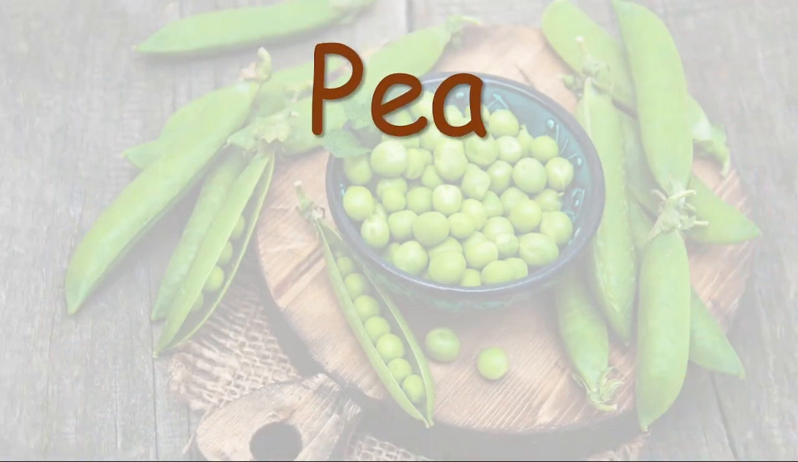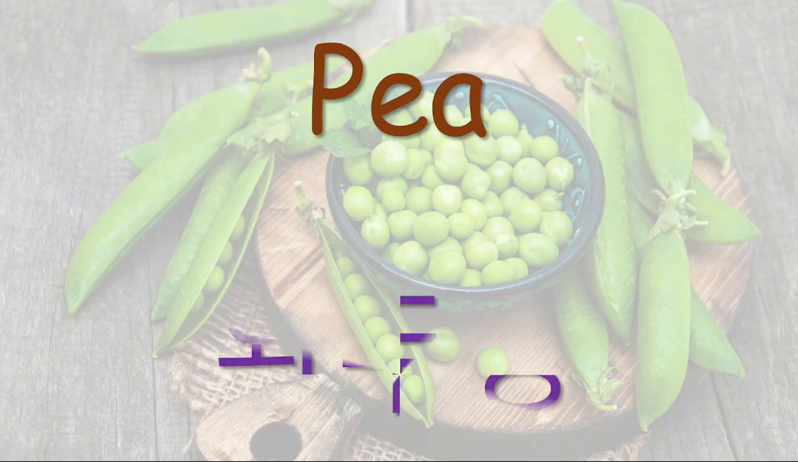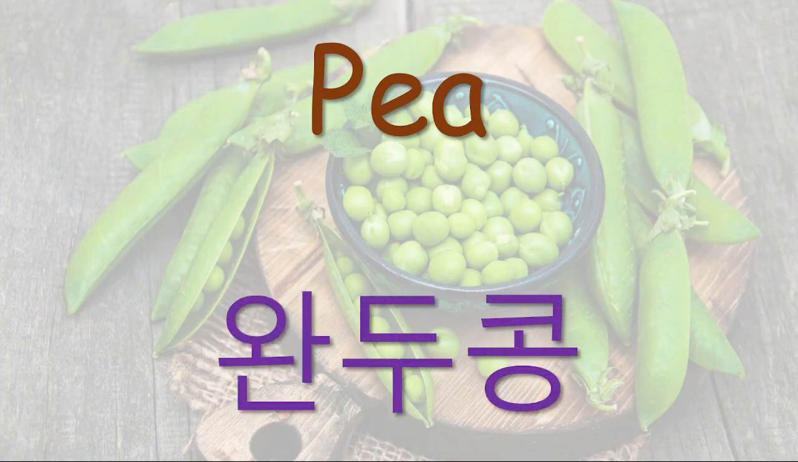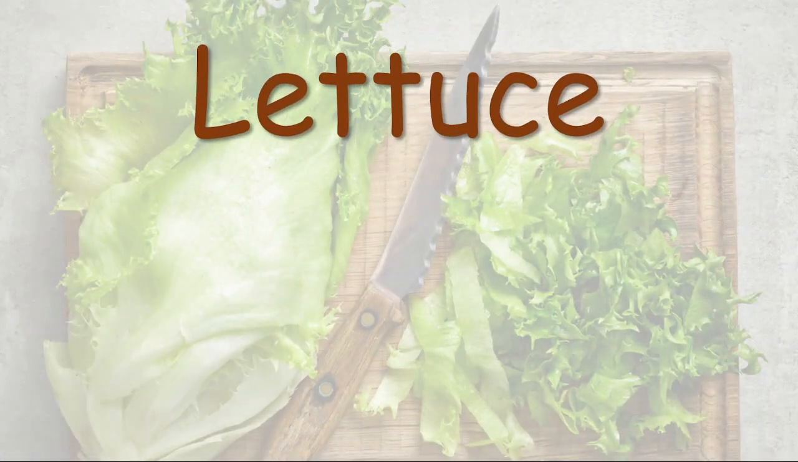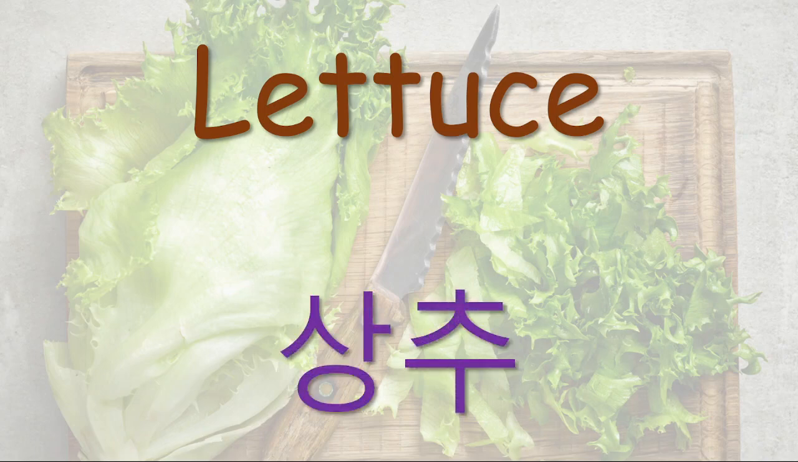Here comes the Korean word for pea, and that is wantukong. Wantukong. Next, let's see how to say lettuce in the Korean language, and that is sangchu. Sangchu.